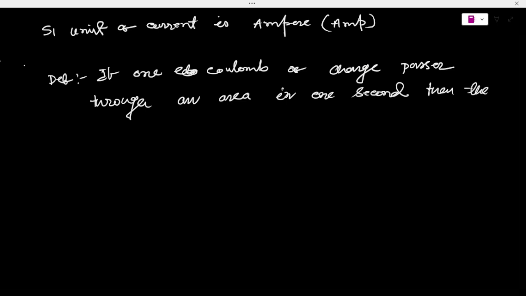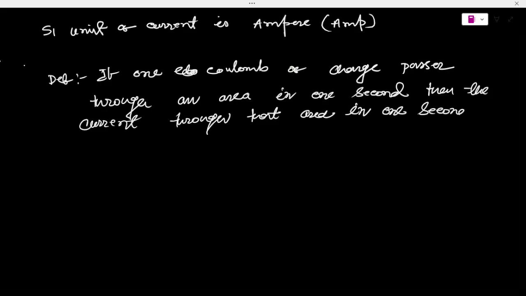Then the current through that area in one second, with time taken 1 second, is called what? It is called 1 ampere. Okay, so 1 ampere is basically equal to